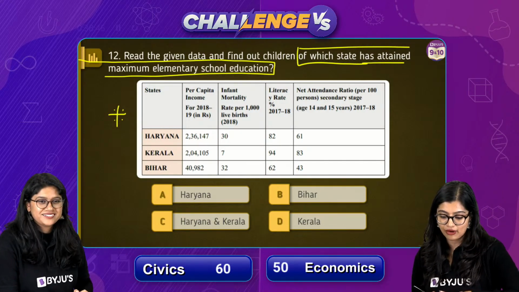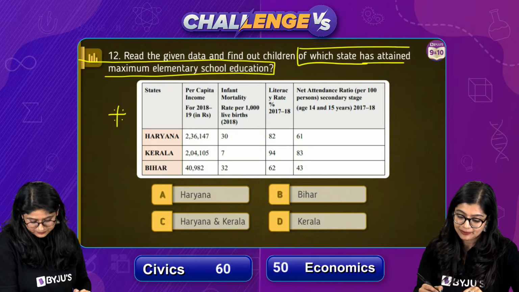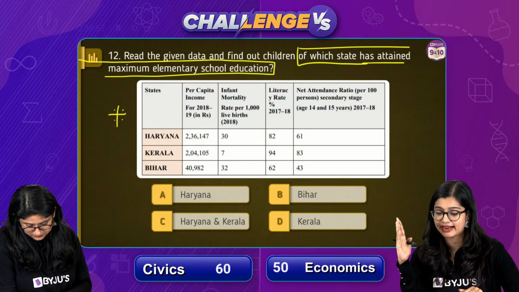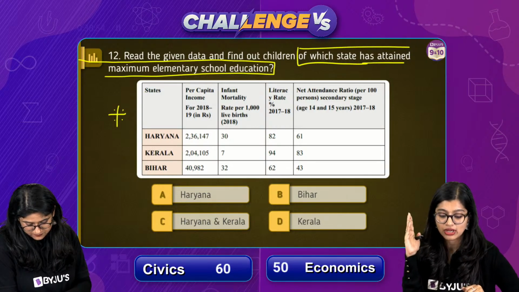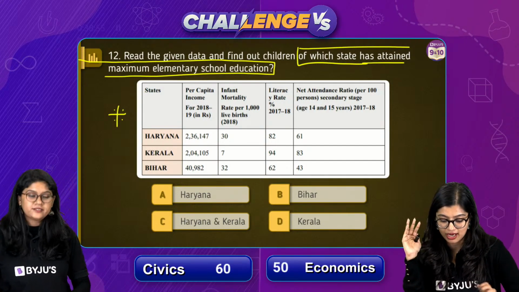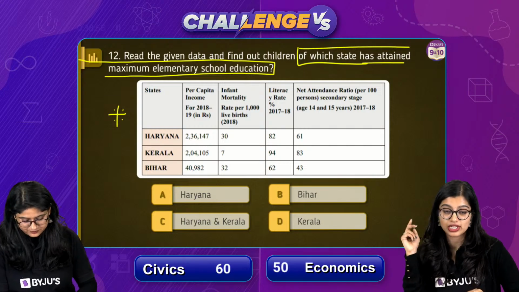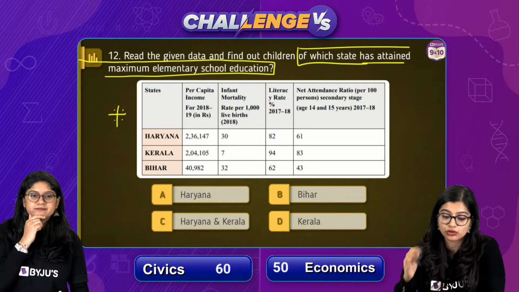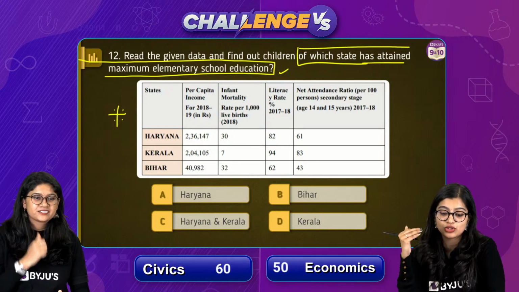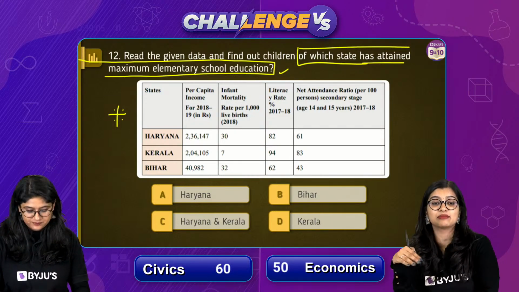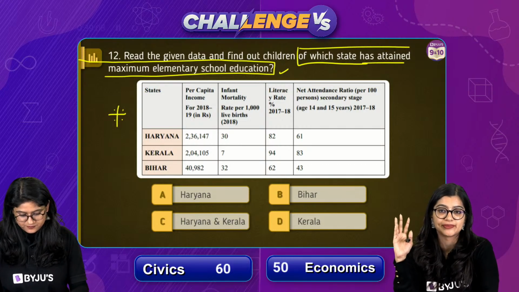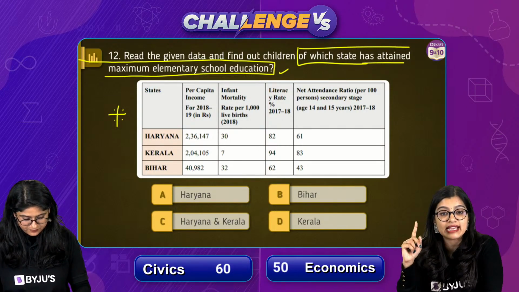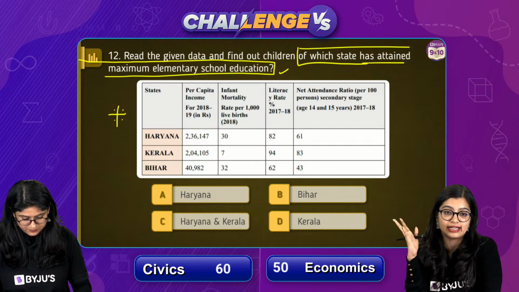So now here, of course, as we can see, per capita income, infant mortality rate and literacy rate are given, and net attendance ratio is given for Haryana, Kerala and Bihar. In this case, you need to identify the correct answer. Which parameter are you going to check if you are talking about children who have attained maximum elementary school education? Are you going to check literacy rate or net attendance ratio?